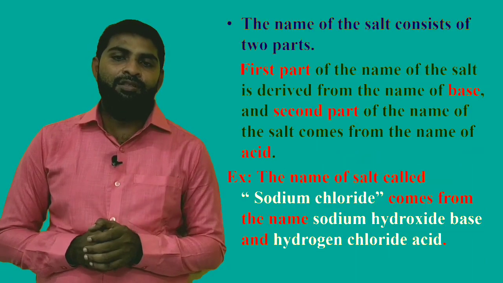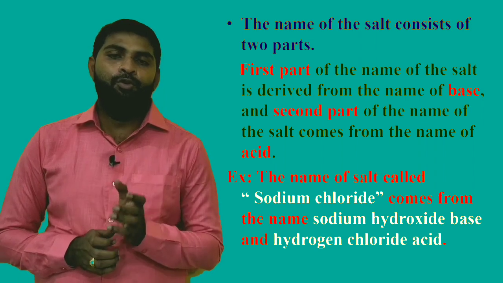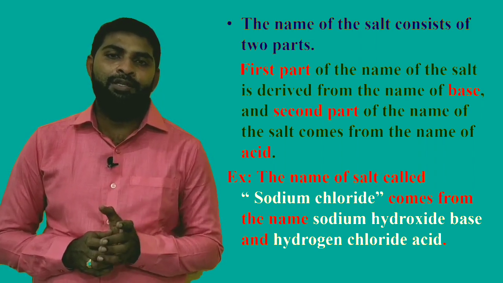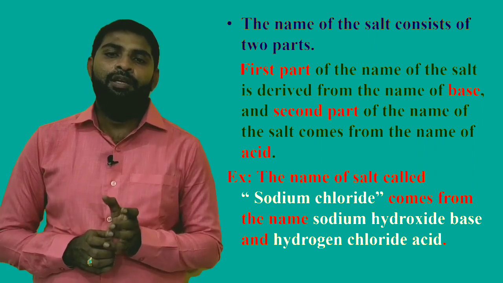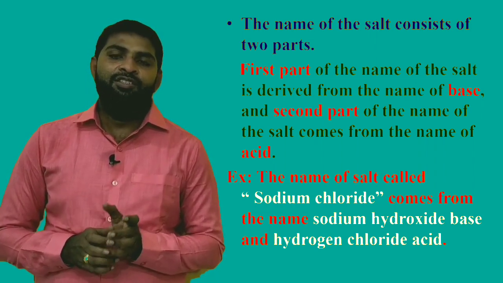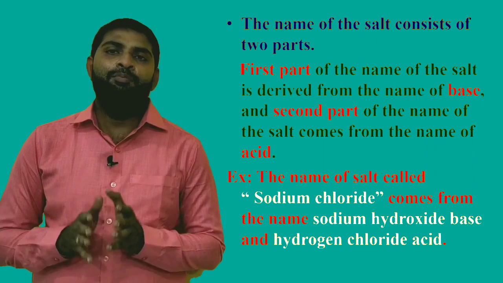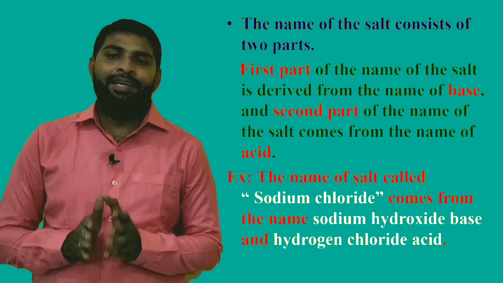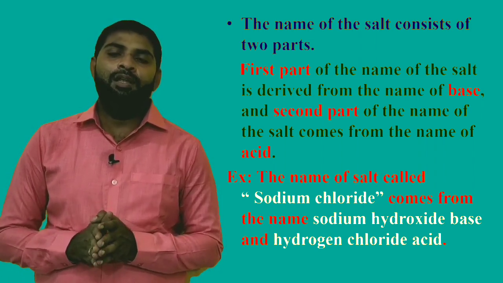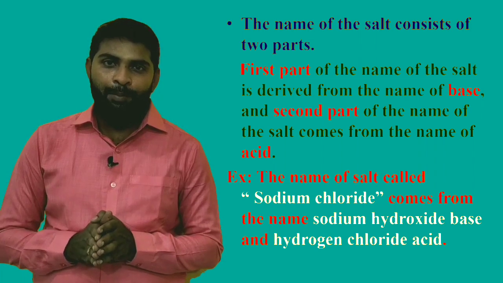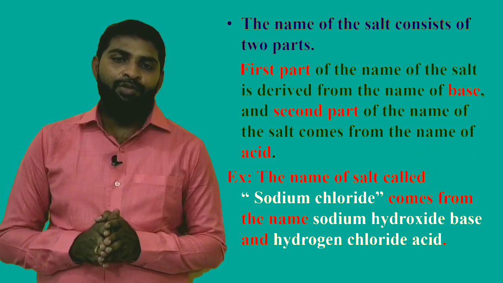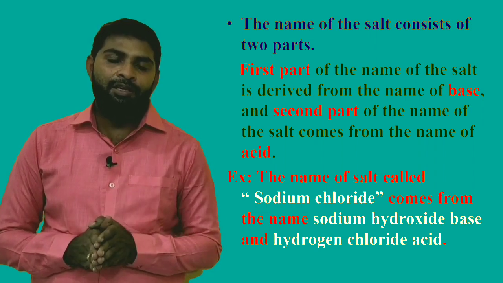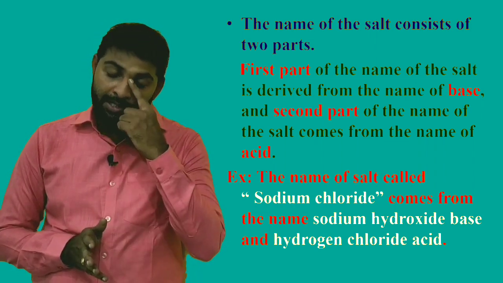The name of the salt consists of two parts. The first part of the name of the salt is derived from the name of the base, and the second part of the name of the salt comes from the name of the acid.